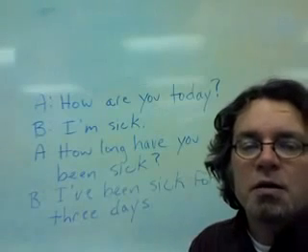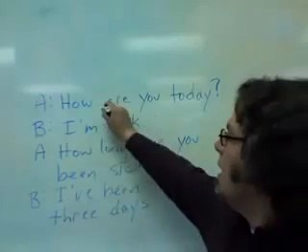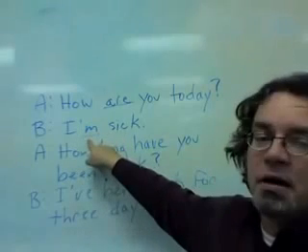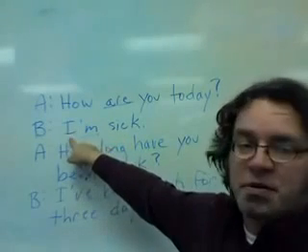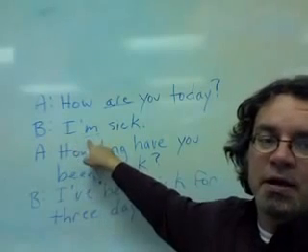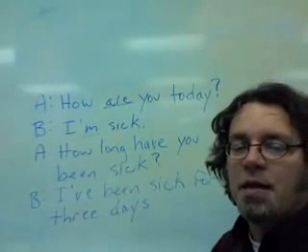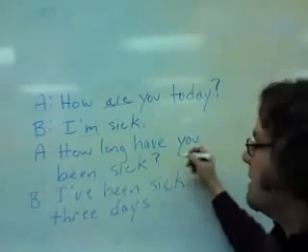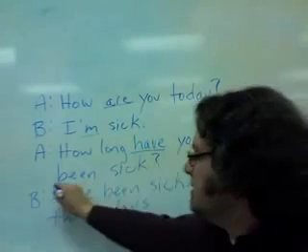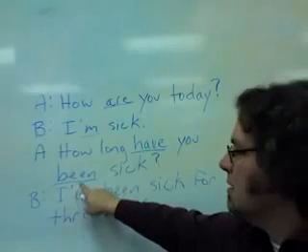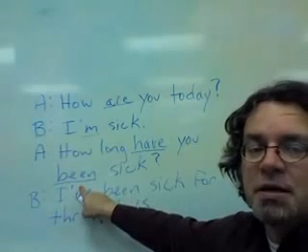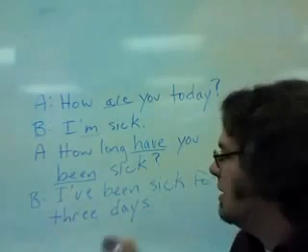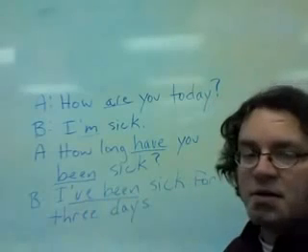In this dialogue, here's the verb be. How are you today? And the answer, I'm sick. Remember how the verb be changes after the subject. I am. I'm sick. And then the person hears you say that and asks, how long have you been sick? Here's the verb be in the present perfect tense. The past participle for be is been. And the answer, I've been sick for 3 days.